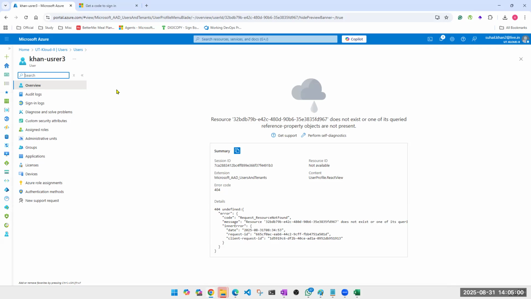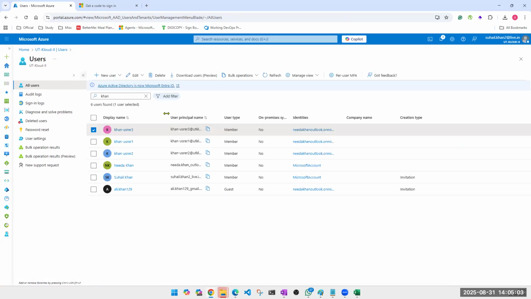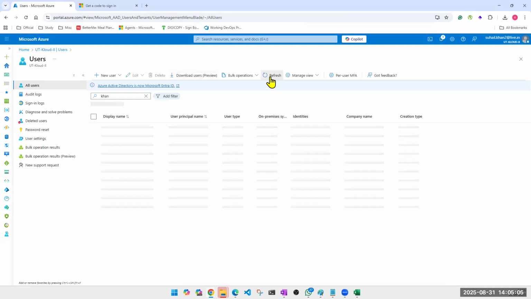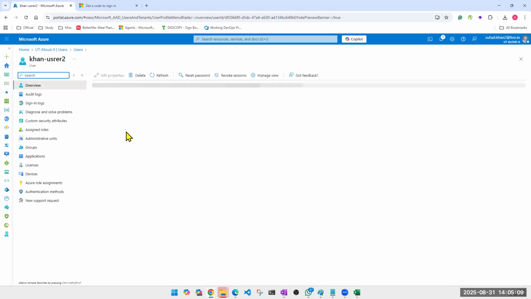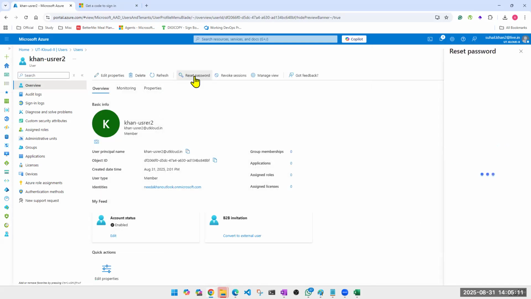The user got deleted already. It was just that the page wasn't refreshed by the time I clicked. I want to reset the password, just select the user, reset the password, and share this password with the user. The user will be able to log in and they will have to select the password again. That's all. It is as simple as that.